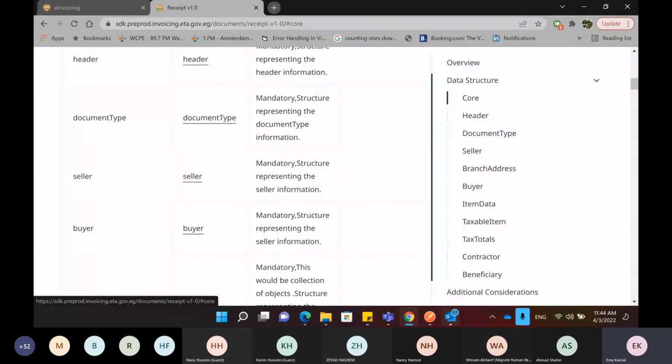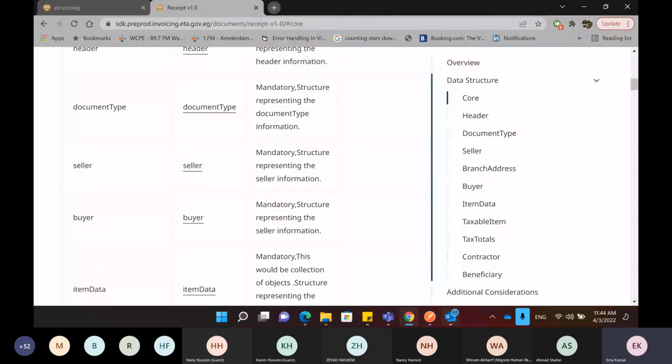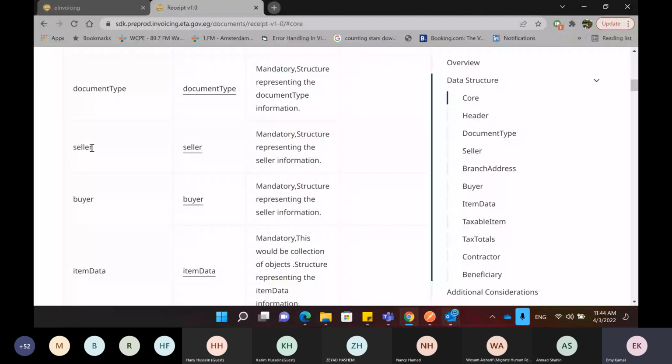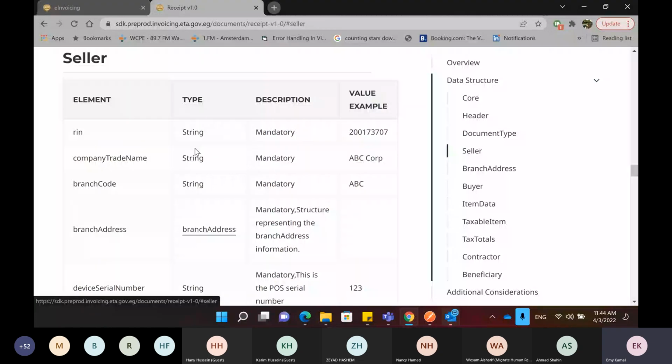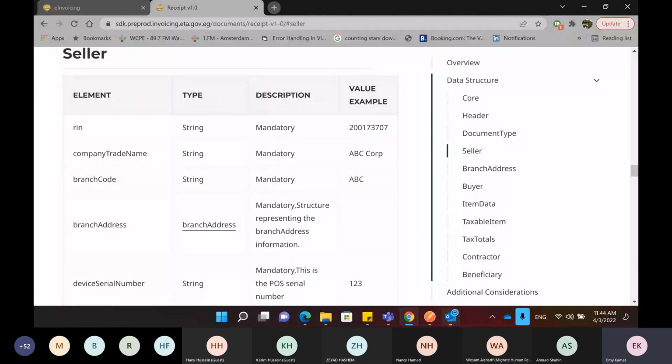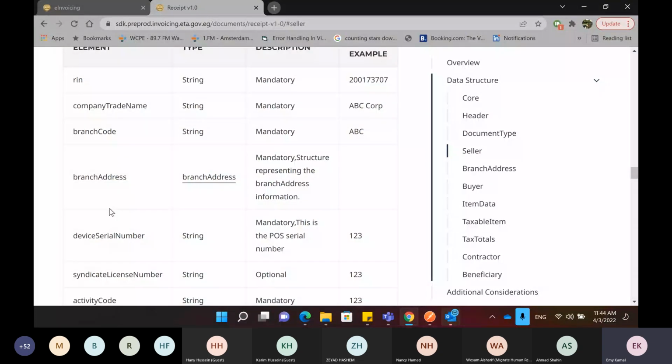The third part is information about the seller. For the seller, we have the RIN, which is the registration number. It's a mandatory field. We have the company trade name, the branch code, and the branch address. And for the branch address, we have a structure related to that, which should include the following.